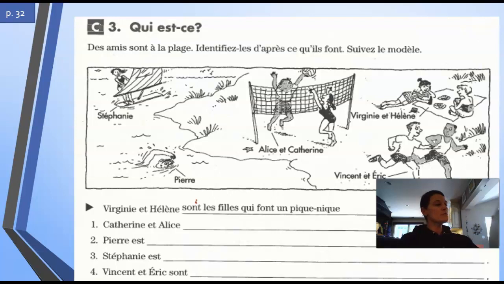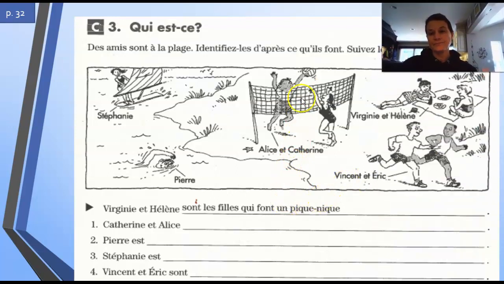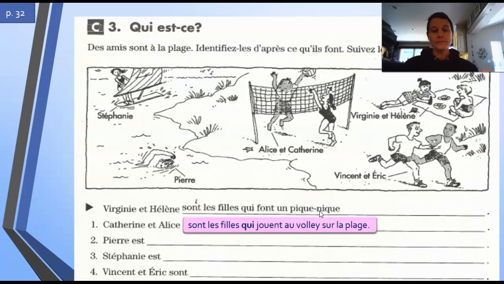And you're going to do one more activity where you're going to make some sentences with qui. Okay, so put it on pause. And then when you're done, come back and press play. Bravo, vous avez fini. Okay, so here's what you should have.